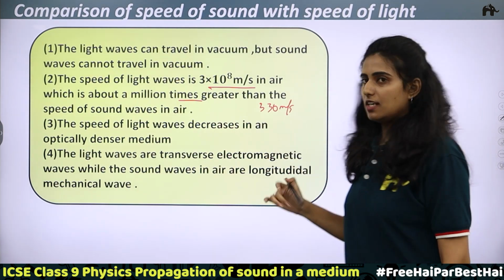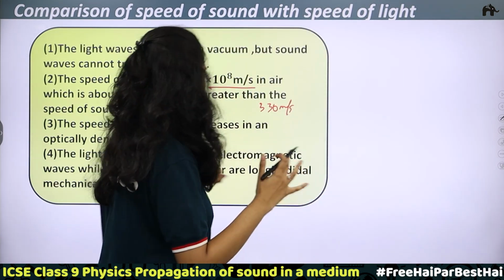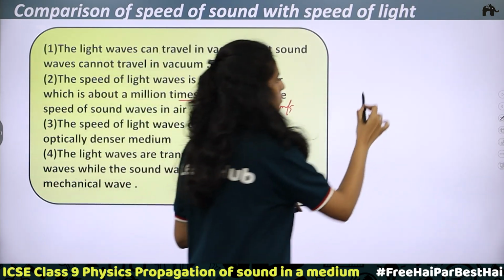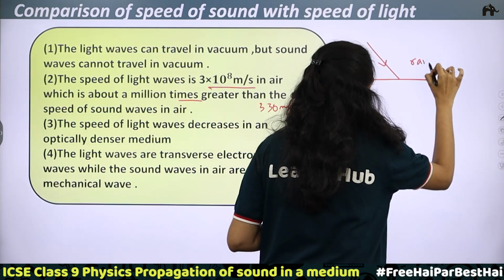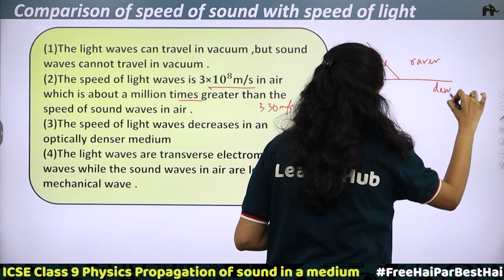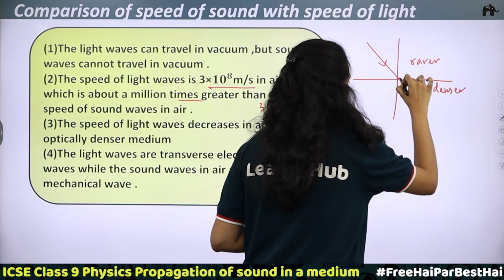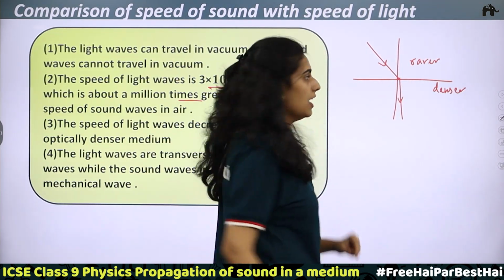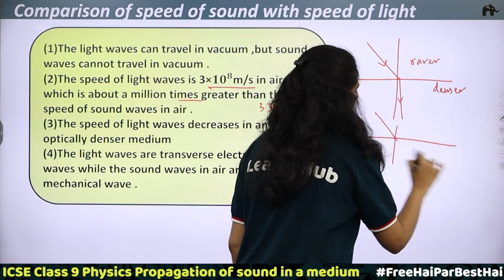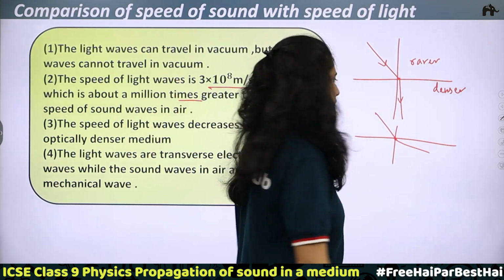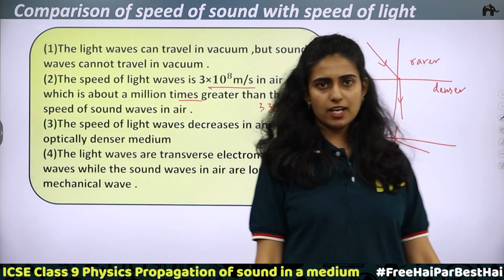So when a light ray travels from one medium to another, that is refraction. When a ray of light travels from a rarer medium to a denser medium, it bends towards the normal. When a light ray travels from a denser medium to a rarer medium, it bends away from the normal. Incident angle, angle of refraction, all these things.